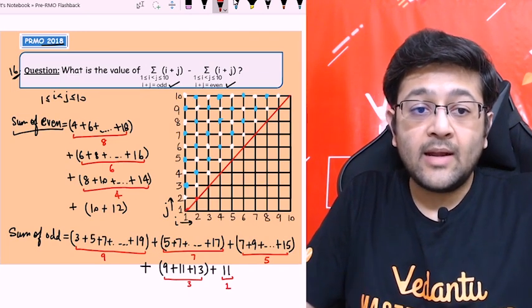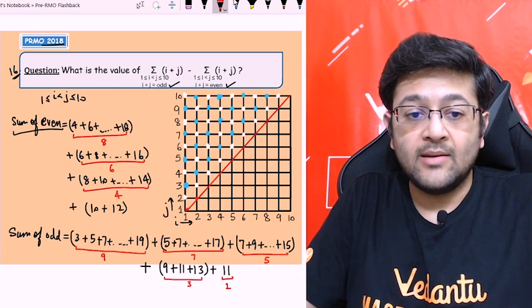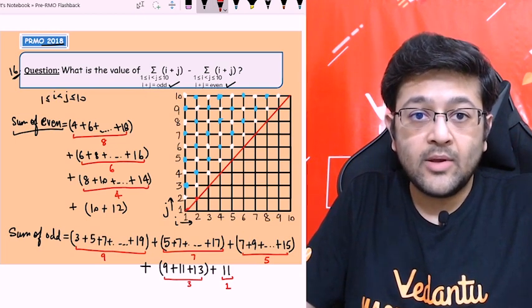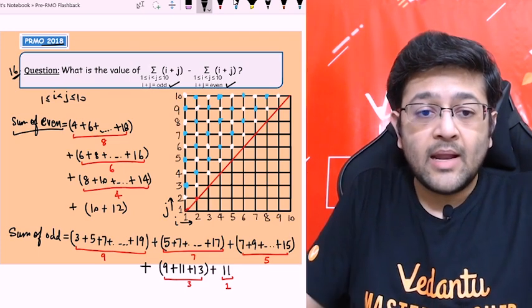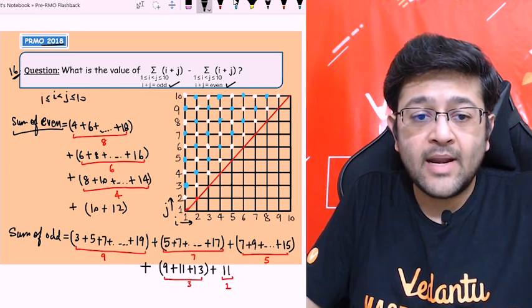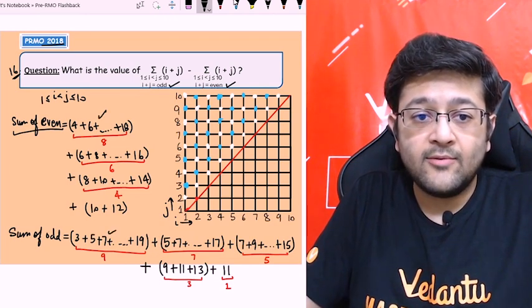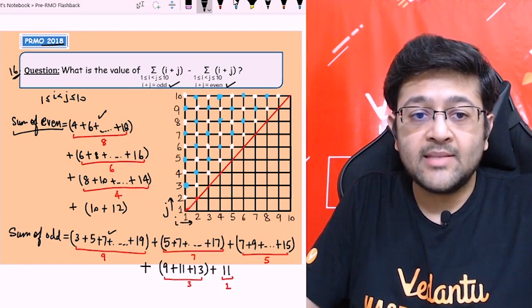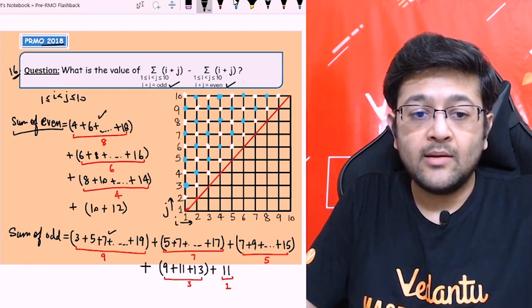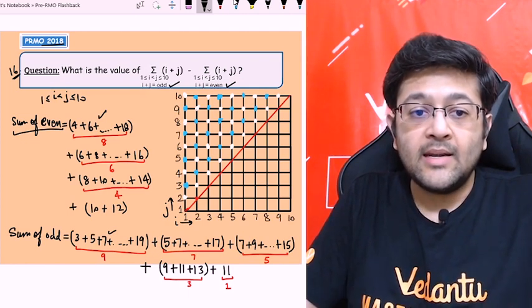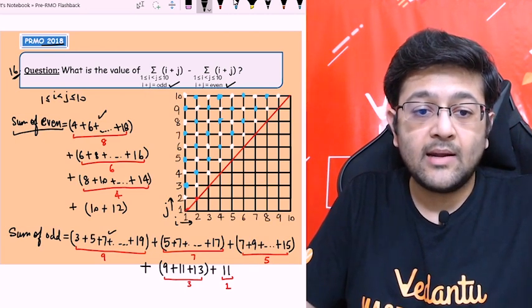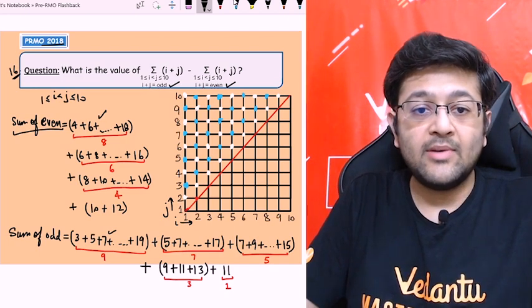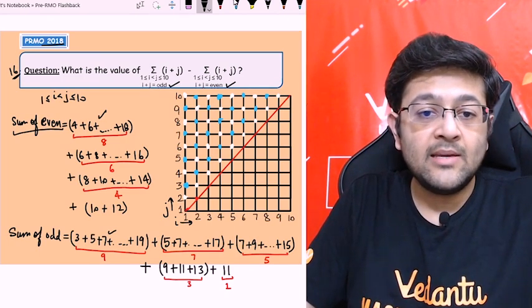So बच्चों हमें क्या करना है? We had to do sum of odd minus sum of even, right? So if you observe, अगर आप देखोगे, we don't need to actually sum all the even and odd and then subtract, which will be a lengthier step. I'll tell you one thing. If I subtract the first set of even from the first set of odd, there are 9 terms minus 8 terms. So you can see, barring this 3, excluding 3, there will be 8 terms and each of these 8 terms are 1 lesser than those. So 5 minus 4, 7 minus 6, ऐसे चलता जाएगा up to 19 minus 18, right? तो 1 आता रहेगा हर बार difference.